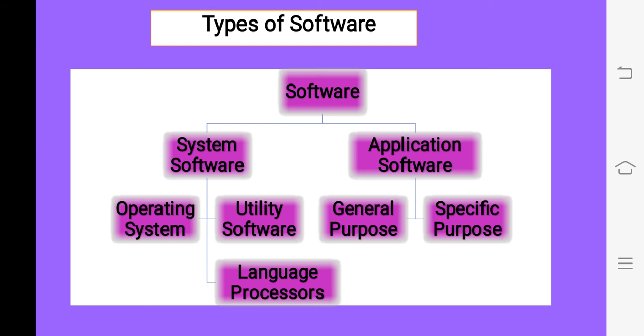Another example is payroll software that is used to prepare pay slips. It can only be used in places where employees' salaries have to be maintained. So these are specific purpose software. So actually a computer has two main components, children: hardware and software.